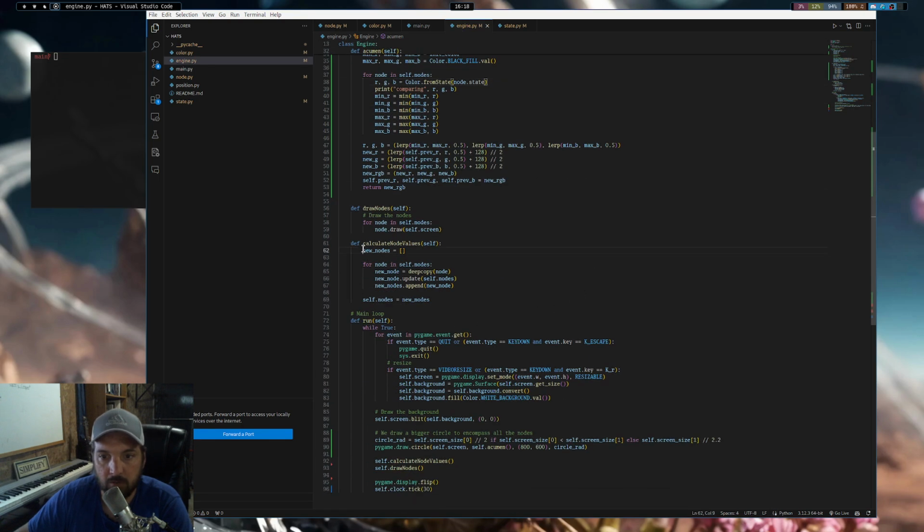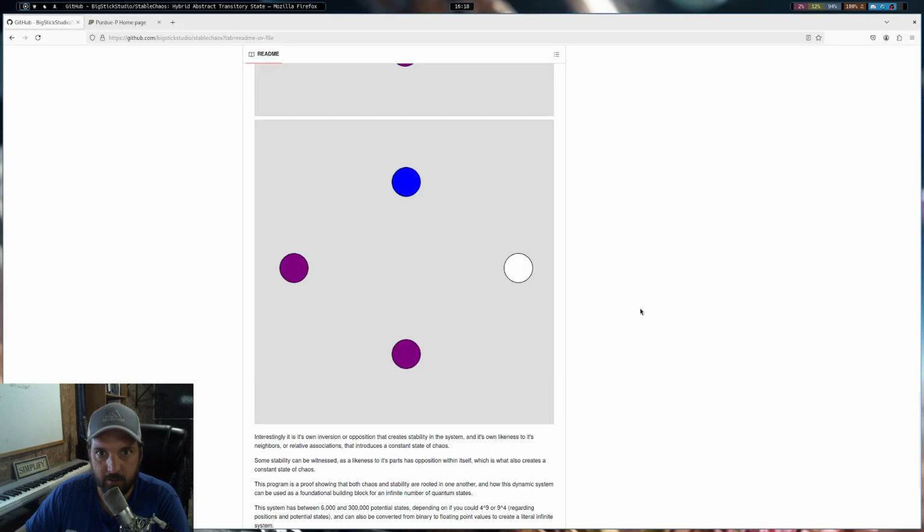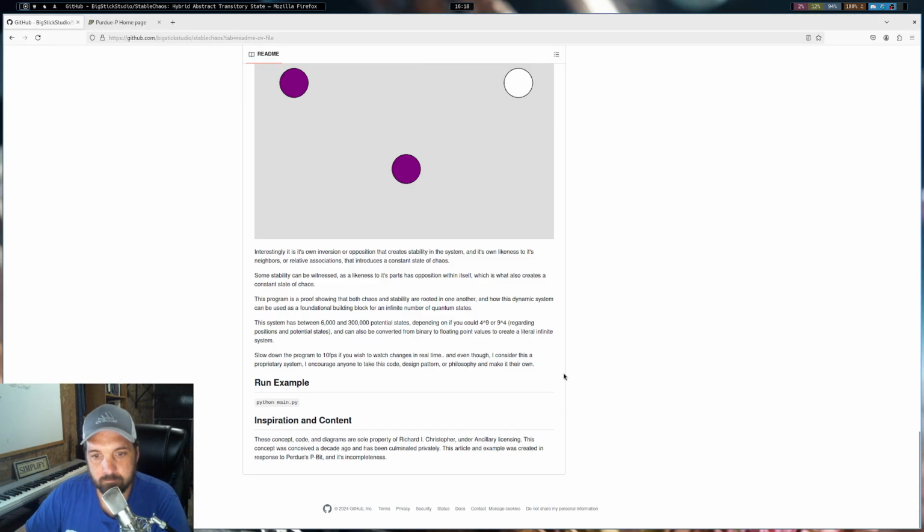When we calculate new node values, we actually make a copy, and then we update these values, append that value into the new copy, and then make a complete shift all simultaneously. This actually could be improved upon with double precision iteration and doing this at a node per node level. But this is sufficient for this example. There's no need to have something that precise. But yeah, this system has between 6,000 and 300,000 potential states, depending on if you calculate 4 to the power of 9 or 9 to the power of 4.